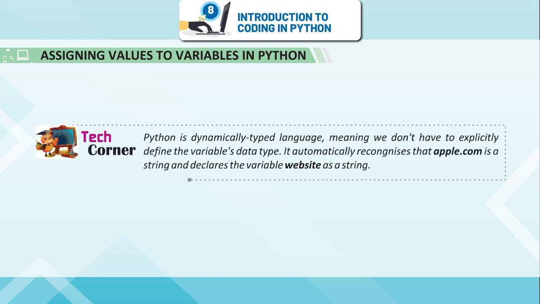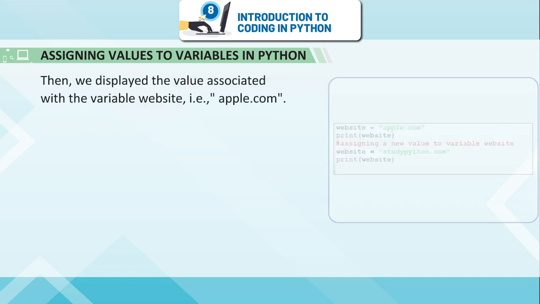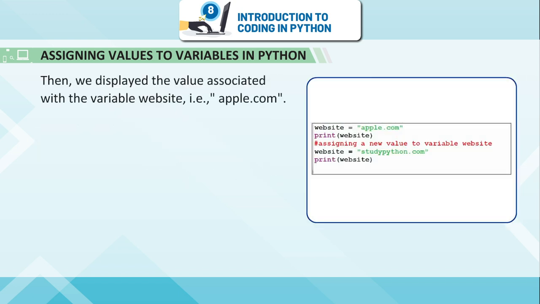Tech Corner. Python is a dynamically typed language, meaning we don't have to explicitly define the variable's data type. It automatically recognizes that apple.com is a string and declares the variable website as a string. Then we display the value associated with the variable website, that is apple.com.